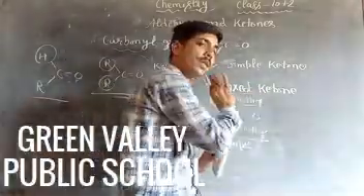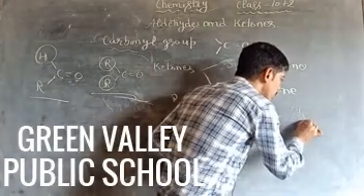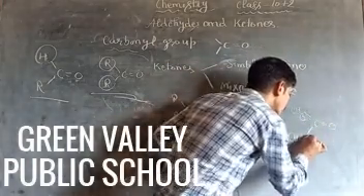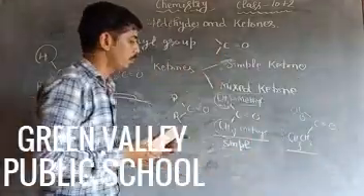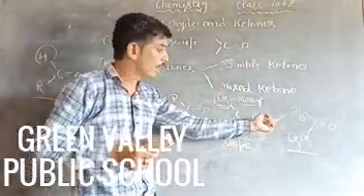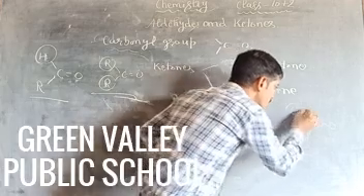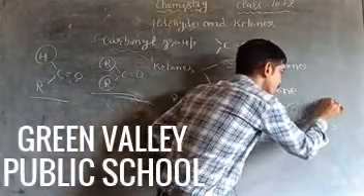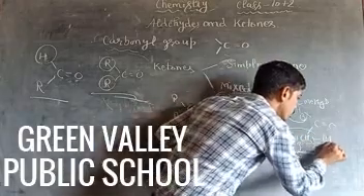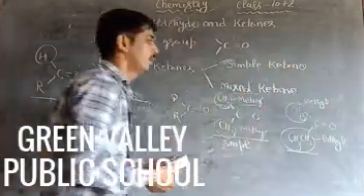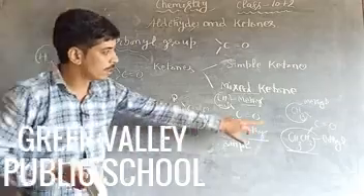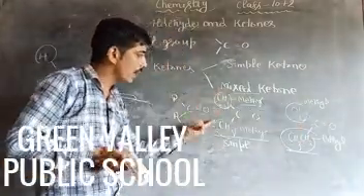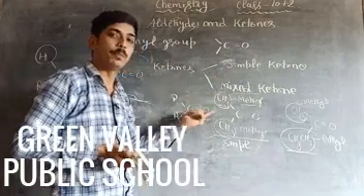And the second one is mixed ketone. In case of mixed ketone, C double bond O with CH3 and CH2CH3. This one is the example of mixed ketone. Why? Because in this case, two different alkyl groups join. This one is known as methyl group and this one is known as ethyl group. So when two different alkyl groups join to this carbonyl carbon, this one is known as mixed ketone, and when the same alkyl group joins, this is the example of simple ketones.